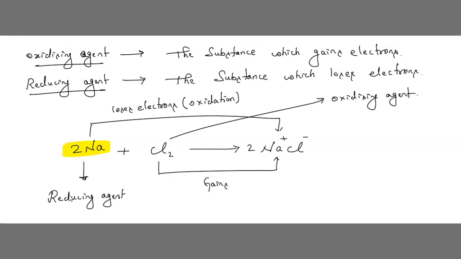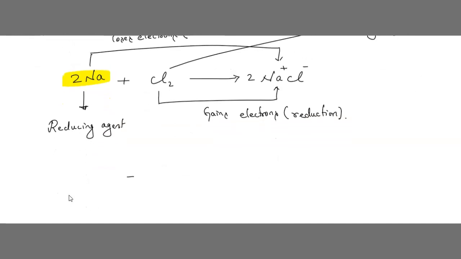Because it gains electrons, so it has Cl minus ions. That is nothing but a reduction reaction. Understood? So these both reactions together are called redox reaction. Just remember this type of concepts, it will be helpful for you in your further studies.